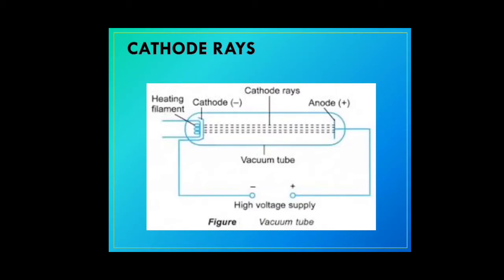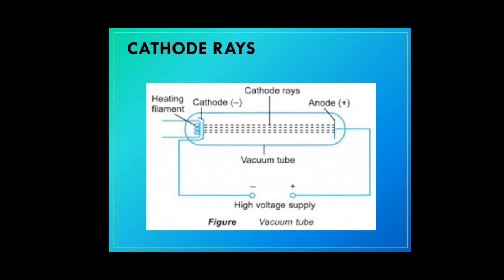And a vacuum tube, or an exhaust pump, was present in this, so that whichever gas is allowed in this discharge tube or cathode ray tube can be brought to a very, very low pressure. So a very low pressure is maintained and a very high voltage of electricity is given. When a high voltage and very low pressure are generated inside a cathode ray tube, the cathode starts emitting cathode rays.